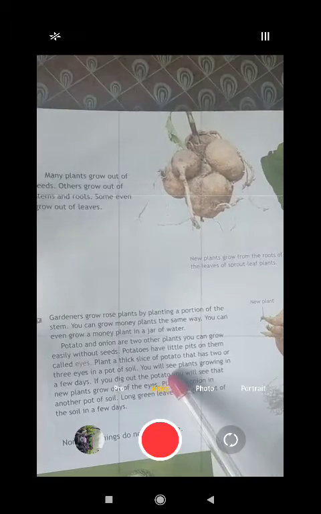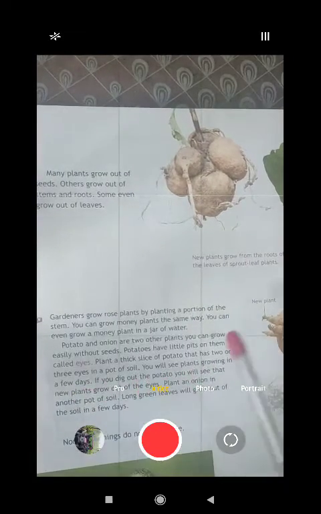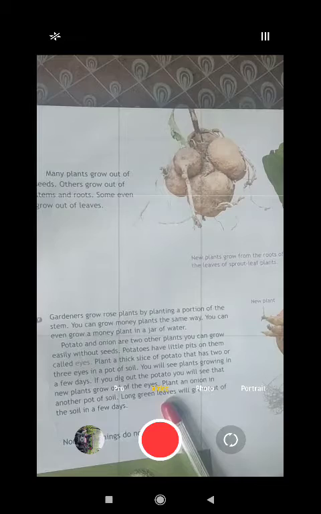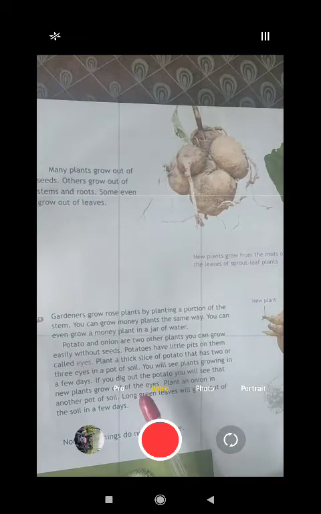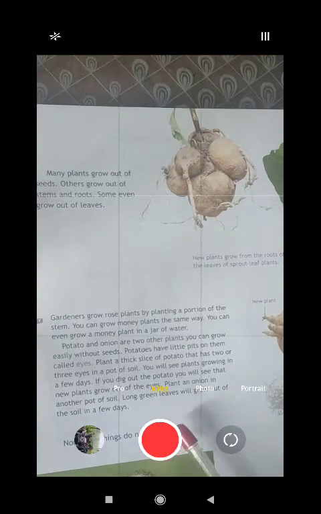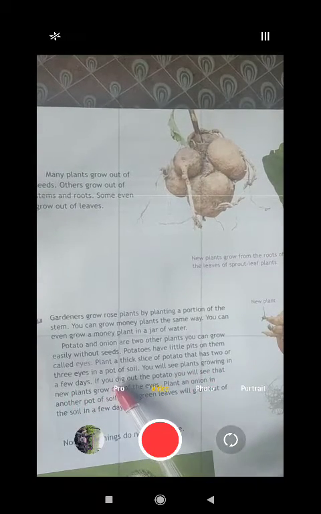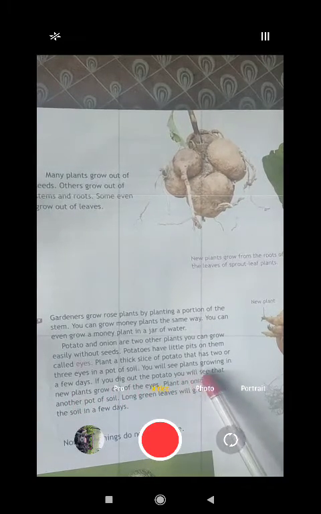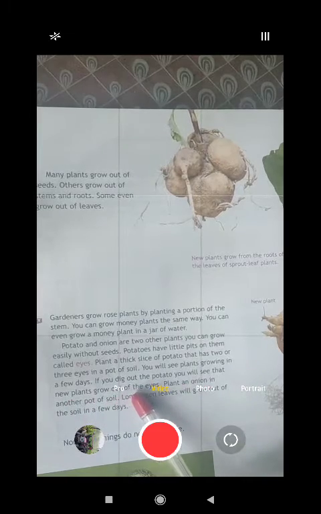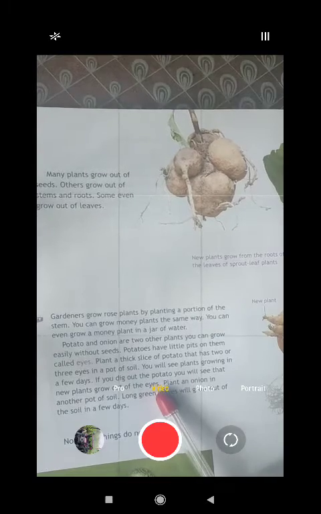You will see plants growing in a few days. Means after planting that one, you leave it for 4 to 5 days, so you can see growing of that particular potato or onion. If you dig out the potato, you will see that new plants grow out of the eyes, means out of the eyes only this potato plant will be growing up.